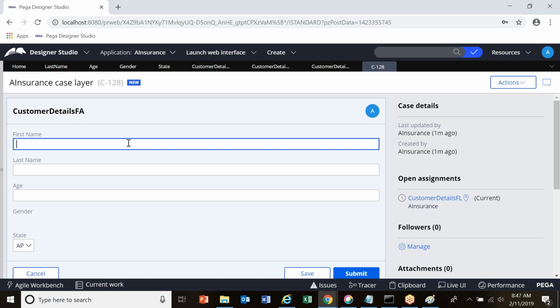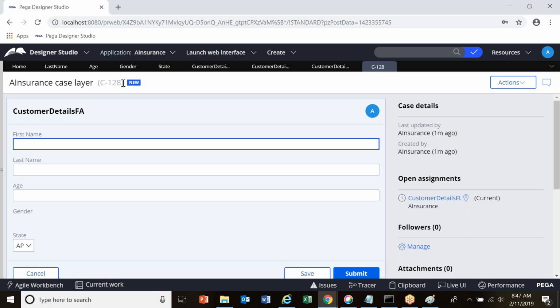What is a work object? A work object is nothing but an instance of your work class. Your work class instance is called a work object. Anyways, that work object ID is C-128. It has generated some logic behind the screens and it has created this ID.